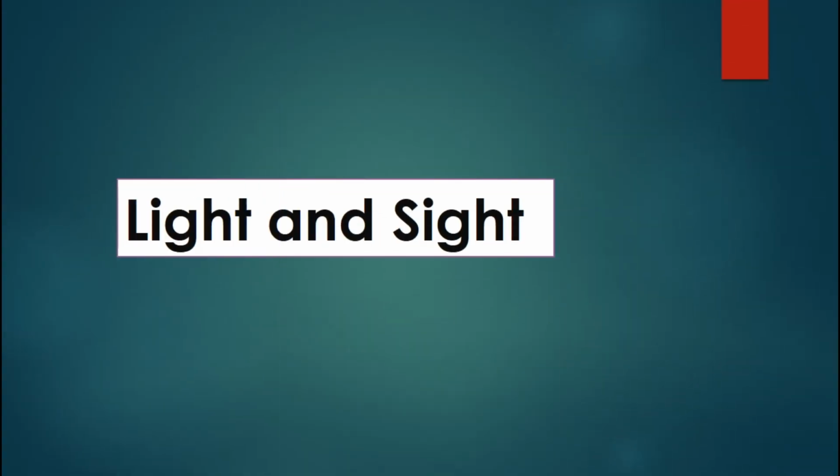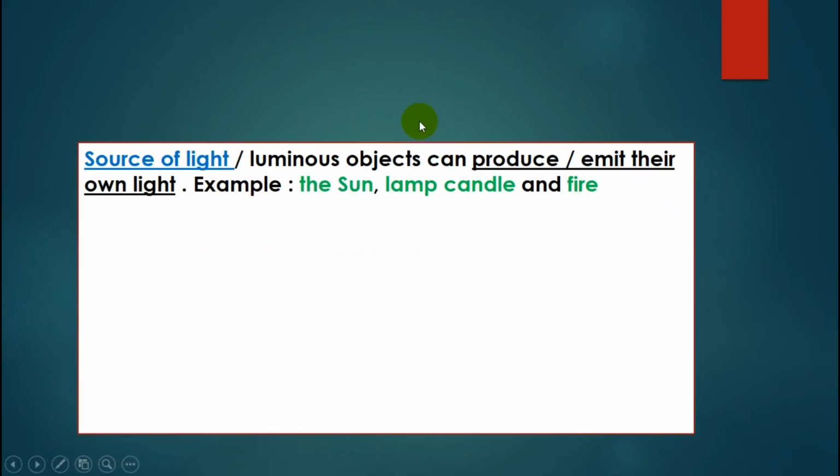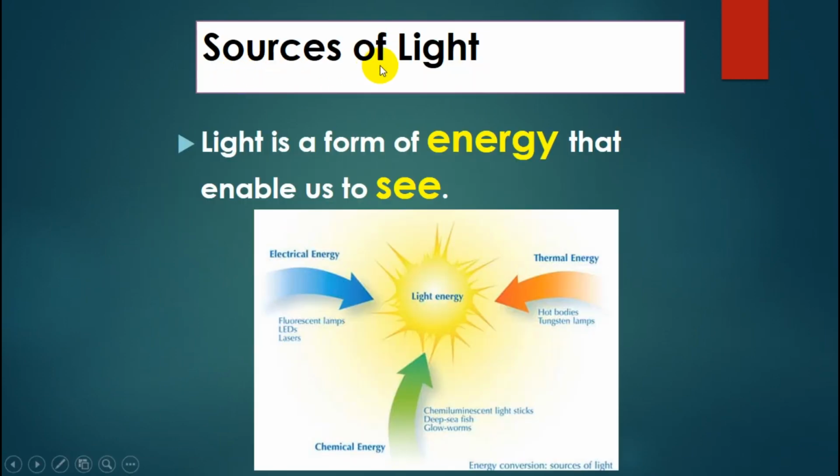After we learned chapter 1 about force, now we continue to chapter 3, light and sight. A source of light, or luminous object, can produce or emit its own light. Examples: the sun, lamp, candle, and fire. Light is a form of energy that enables us to see.